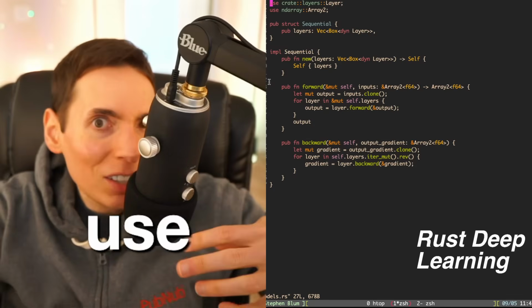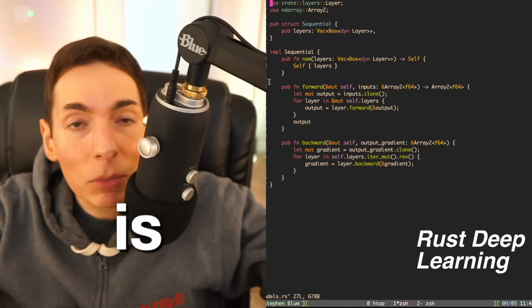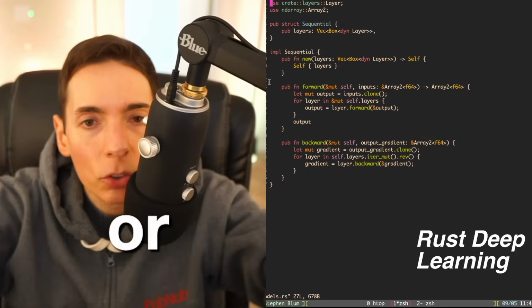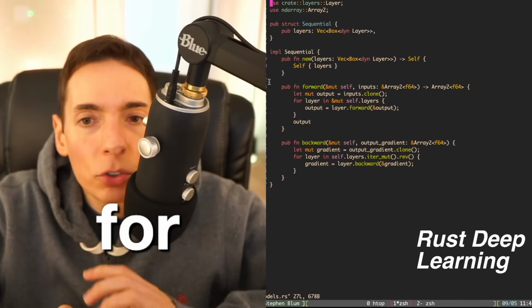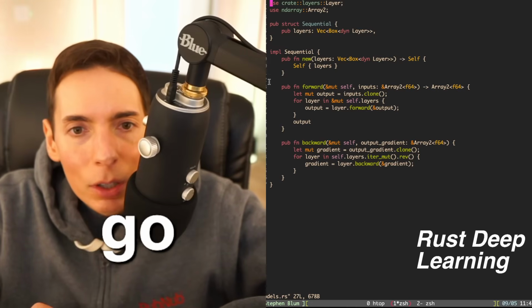Also, it's got built-in checks and the compiler is very strict, so it's a little bit easier to prevent you from making mistakes. But it is not super easy or friendly. So that's a drawback, right? Rust is a challenge. It's hard to use for sure. But yeah, there you go for Rust.